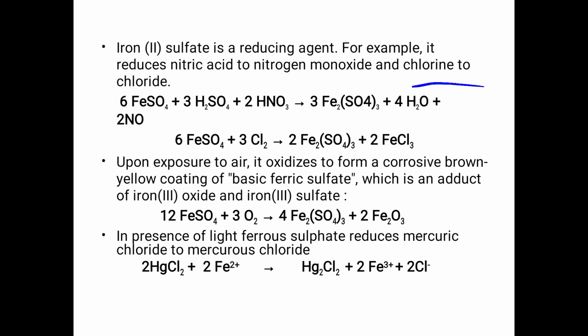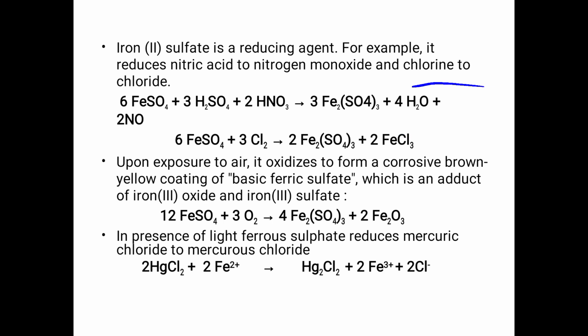And also it reduces chlorine to chloride: 6 FeSO4 plus 3 Cl2, chlorine, gives 2 Fe2(SO4)3, ferric sulfate, plus 2 FeCl3, that is ferric chloride.